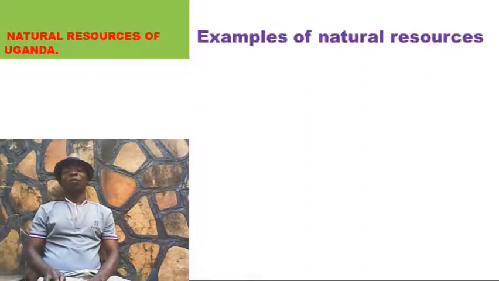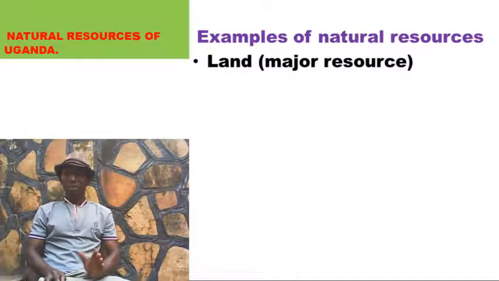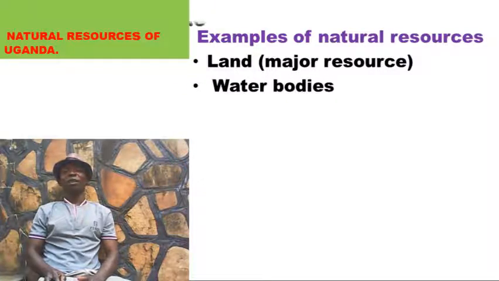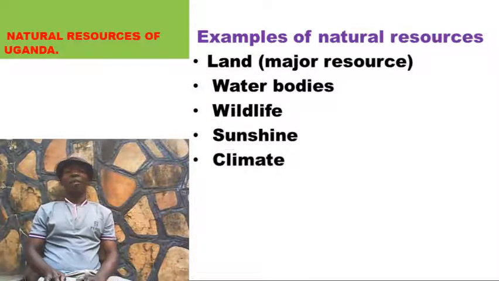So let's look at examples of natural resources. Examples of those features in the environment that are God-given. We have land, and land is the major resource. Other natural resources we have are water bodies, wildlife, sunshine, climate, and wind. All these are examples of natural resources.